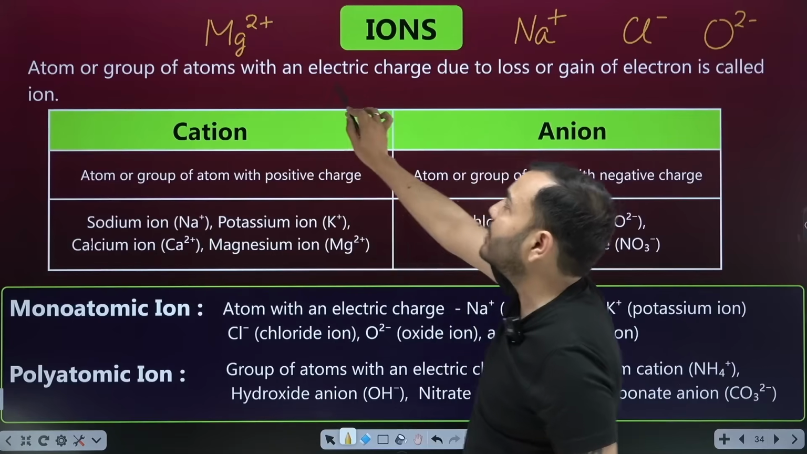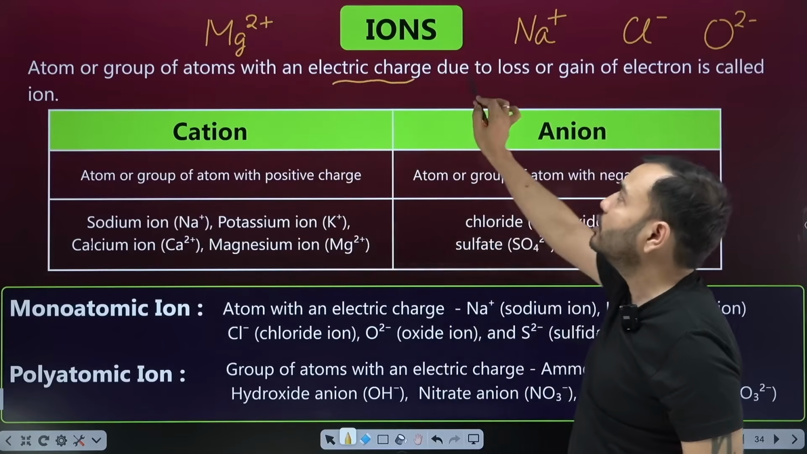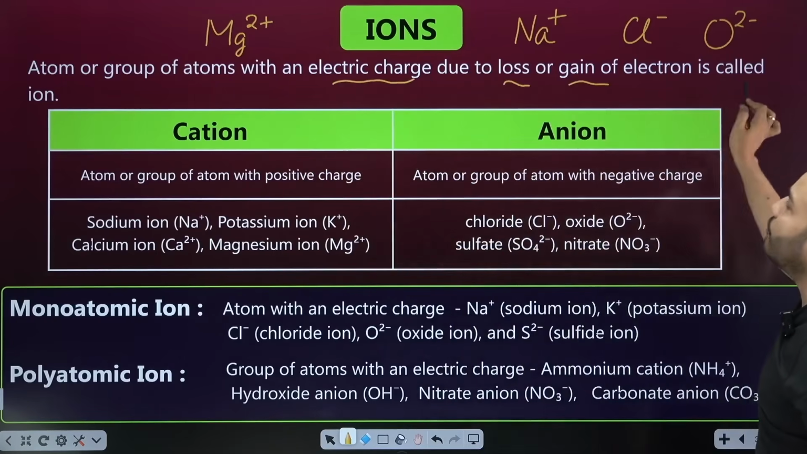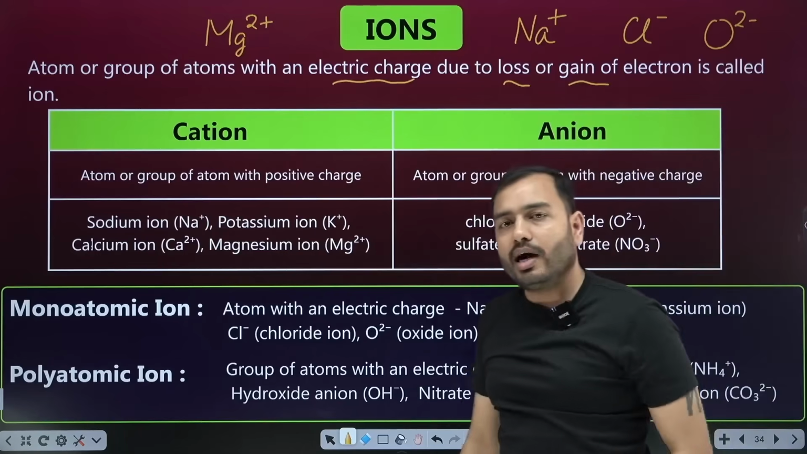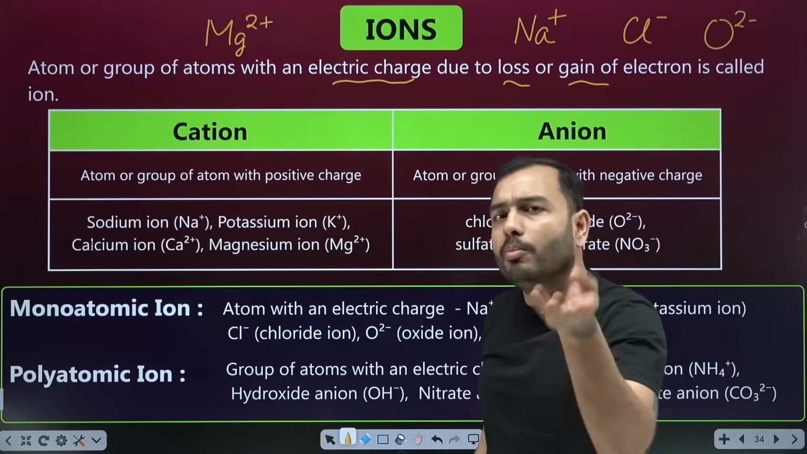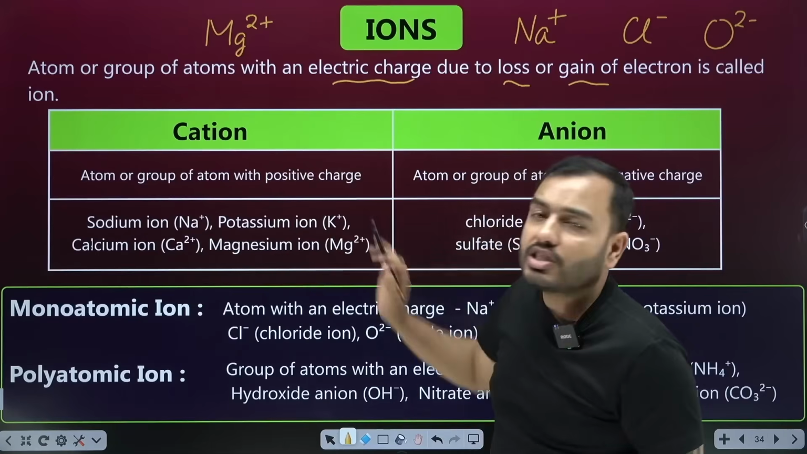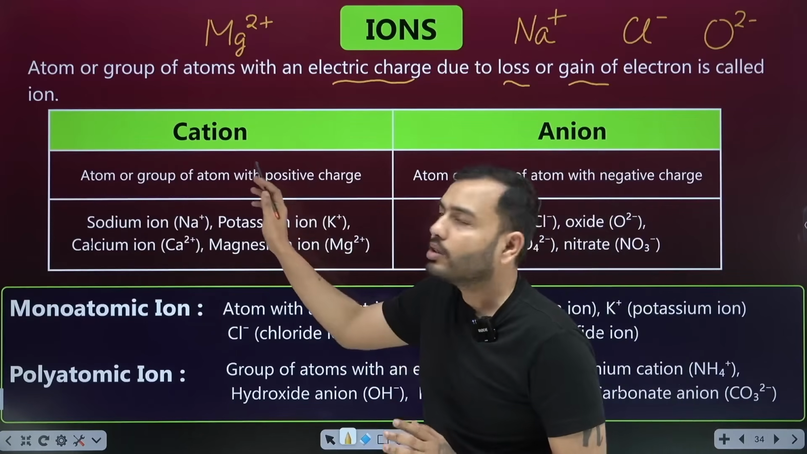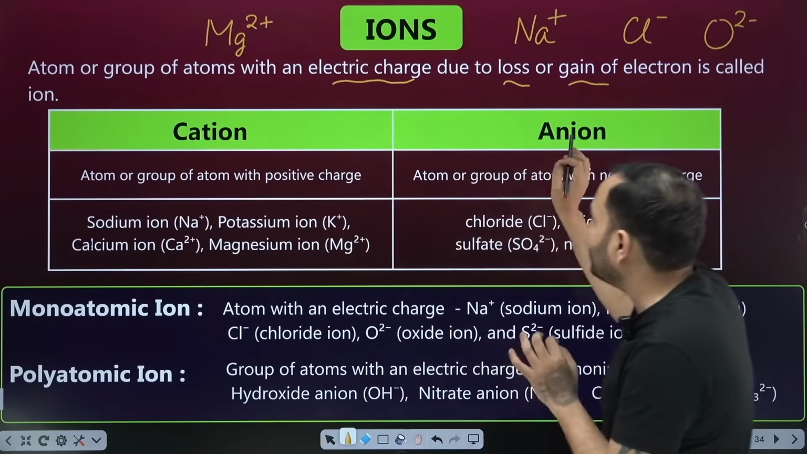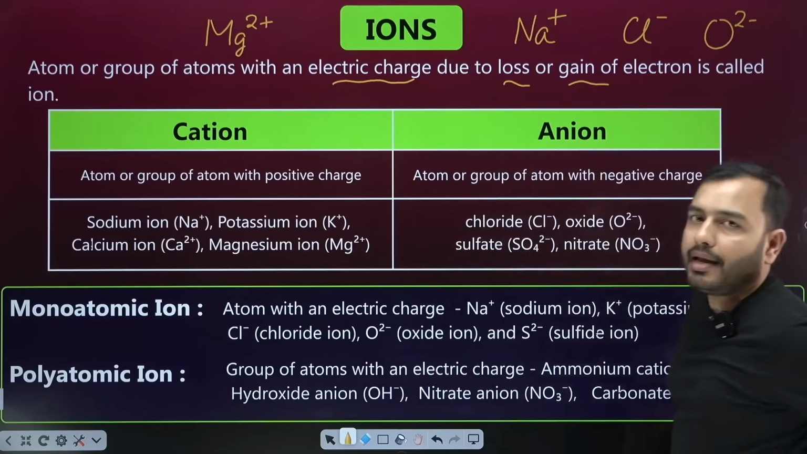Atom or group of atoms with an electric charge due to loss or gain of electron is called an ion. So what is an ion? There is a charge on top of an atom. It can be positive, it can be negative. Now if a positive charge comes on top of it, then we call it cation. And if a negative charge comes on it, we call it anion.